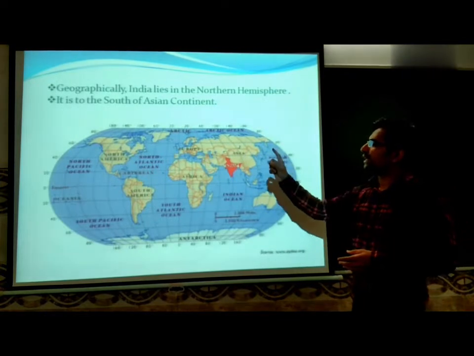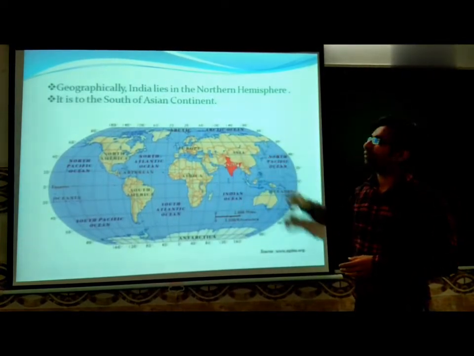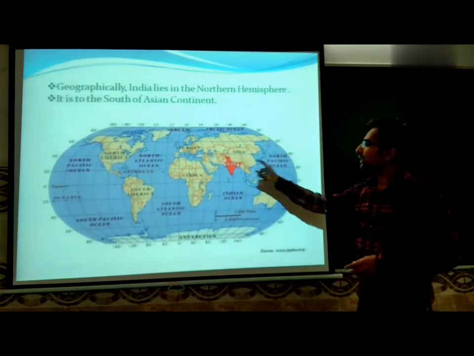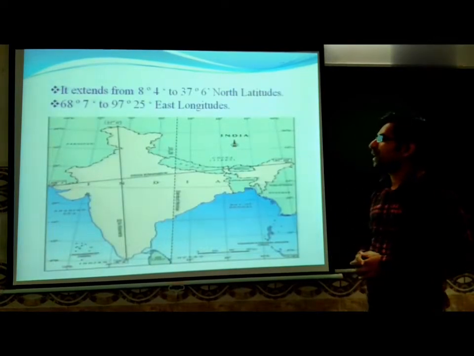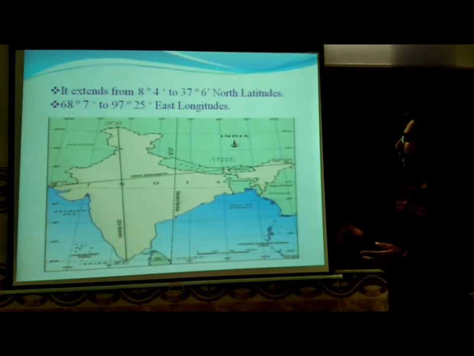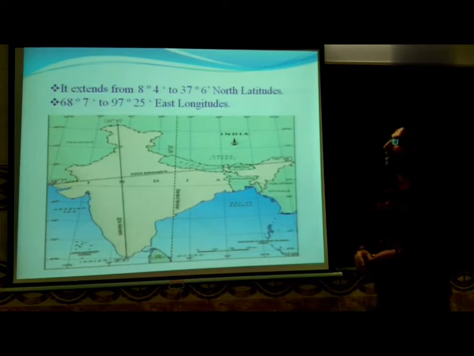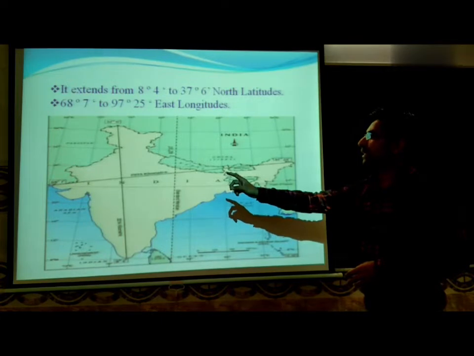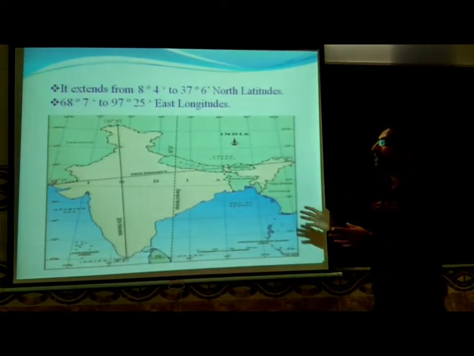Geographically, India is located in the northern hemisphere of the earth, and continent-wise it is to the south of Asia. Its latitudinal and longitudinal extent: India extends from 8 degree 4 minutes to 37 degree 6 minutes north latitude and 68 degree 7 minutes to 97 degree 25 minutes east longitude.